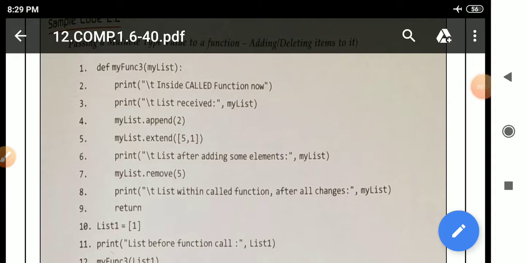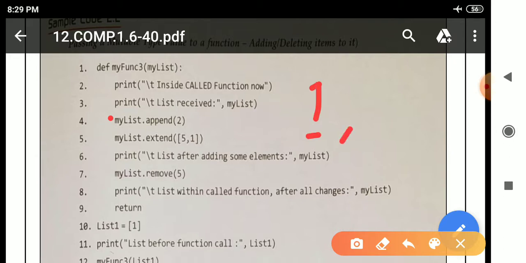In line number 4 there is a calculation: my list dot append 2. My list contains the value 1. The append method is used to add the value at the last, which means it adds an item to the end of the list. Here the list contains 1. After that, due to the append method, we will get 2.